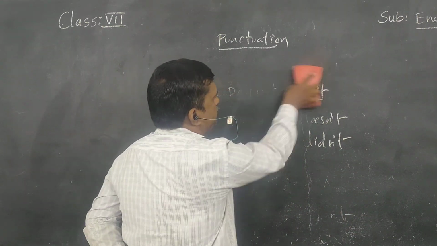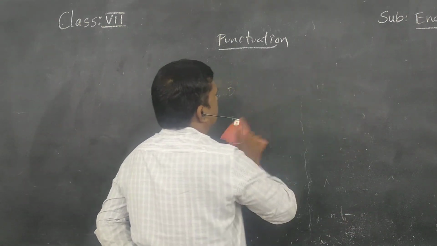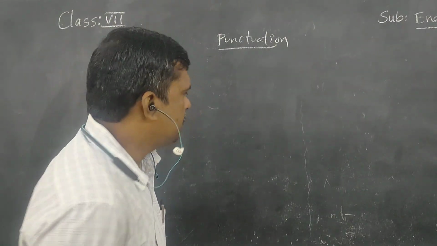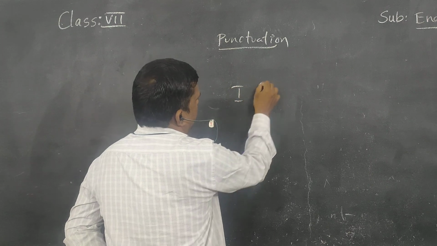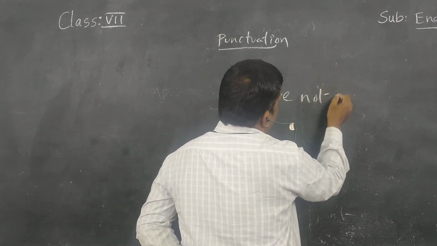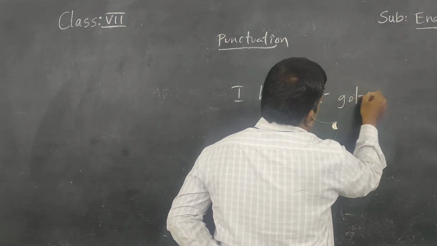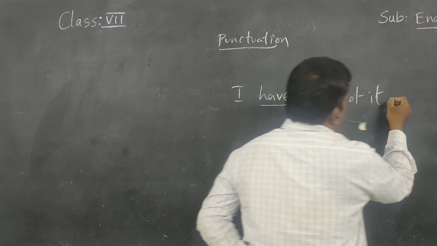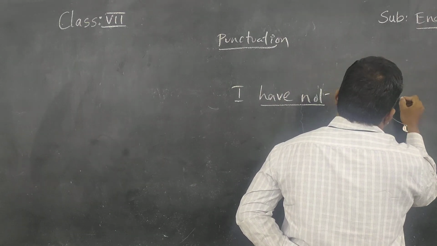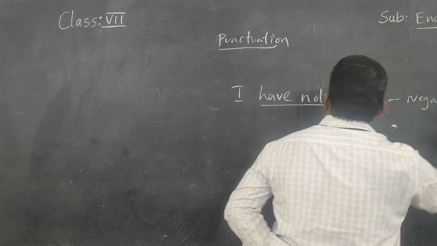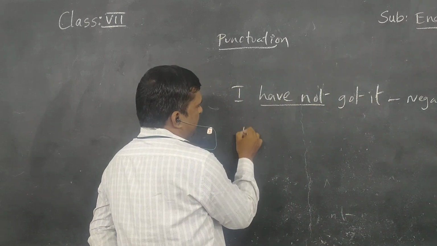For example, you can see, I have not got it. This is negative. How does it become here?